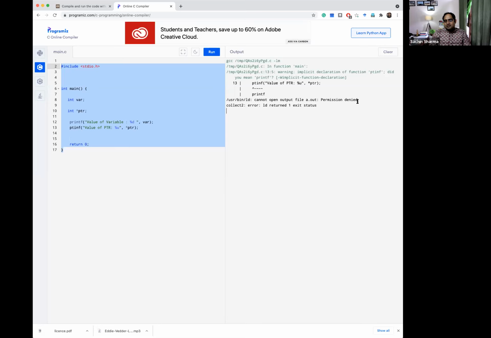and that's why the program terminates automatically with a false, or you can say unsuccessful, exit status. So it is always important that when you write a program and if you have a pointer, you should initialize the pointer to its proper value. And if you haven't initialized it to its proper value, then you should always write ptr equals null, because null is a pointer location. Then it will point to the null location, and it will not point to any other location.